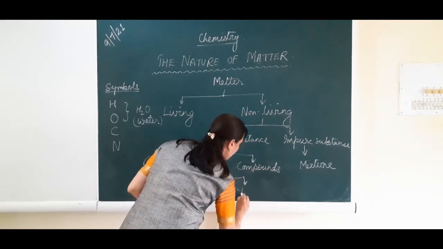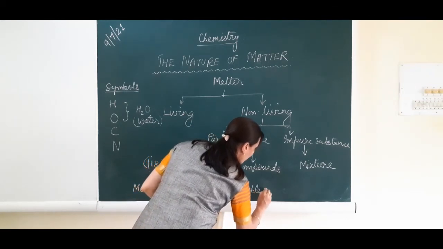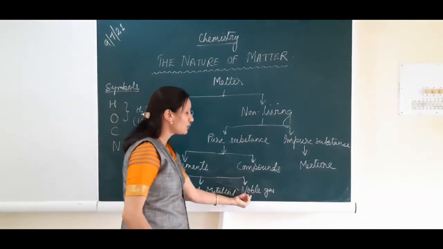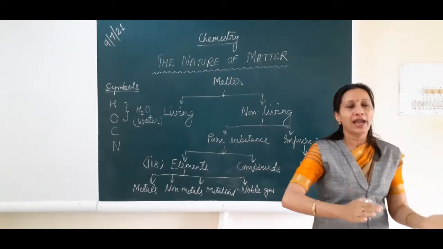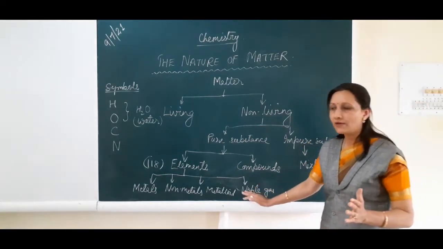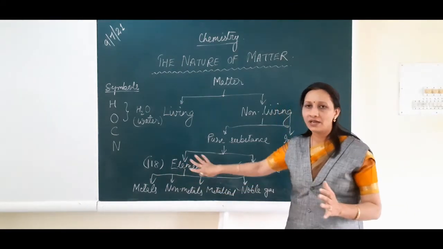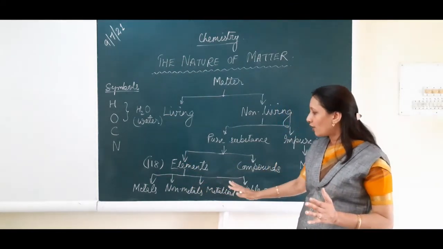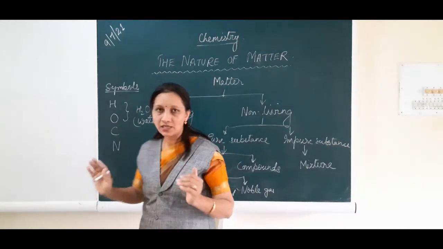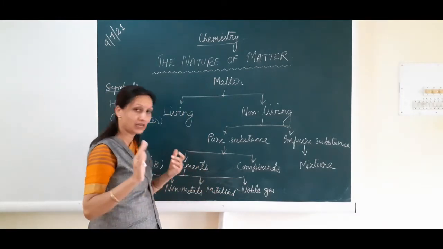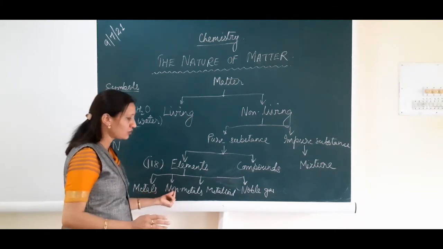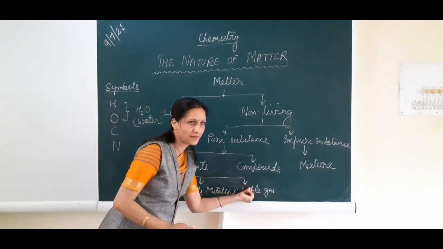If you look at the periodic table, you will find that the noble gases are placed at the end of the periodic table, the 18th group. In all, these elements are arranged in 18 groups. So accordingly we have classified them. Scientific thinkers want that study should be done in a systematic and convenient way. So these elements are further classified into metals, non-metals, metalloids, and noble gases.